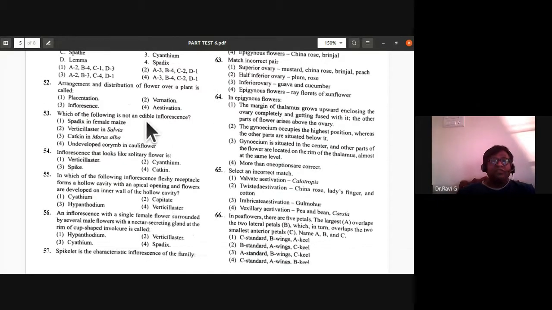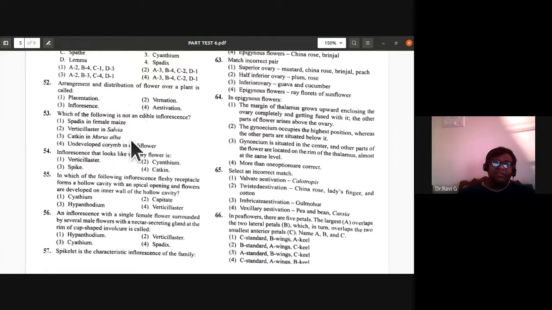53rd, which of the following is not an edible inflorescence? They have given spadix in female maize, verticillaster in salvia, catkin in Morus alba, undeveloped corymb in cauliflower. So the verticillaster in salvia is not an edible inflorescence, whereas spadix in female maize is edible.